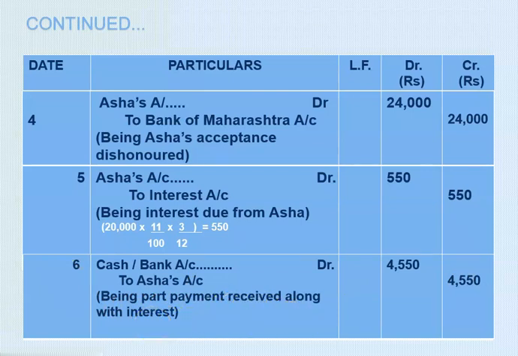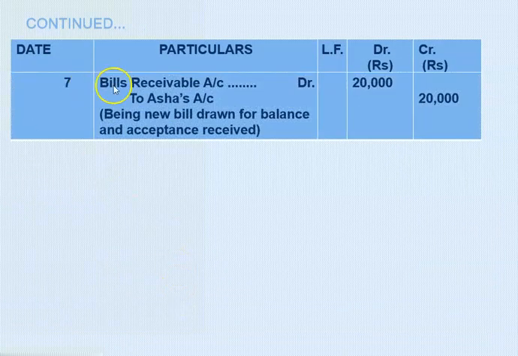Students, always remember that in the narration we have to always mention the interest amount if it is paid along with the part payment or along with the new bill, right? Now our next entry is the entry of the new bill. So the entry of the new bill is bills receivable account debit to Asha's account 20,000 rupees. So out of 24,000 rupees, 4,000 is paid as a part payment, and the new bill amount is 20,000 rupees. And the narration being new bill drawn for balance and acceptance received, right?